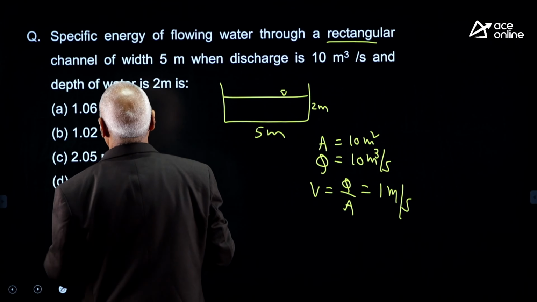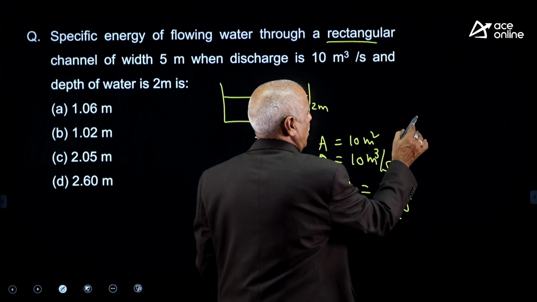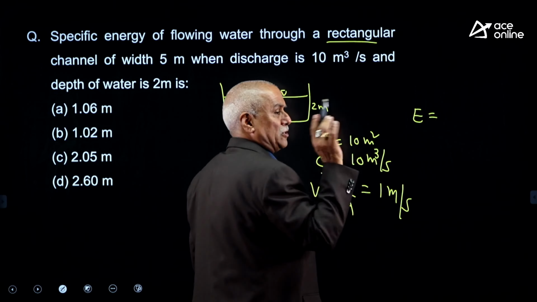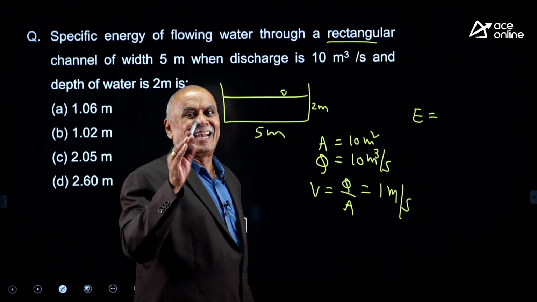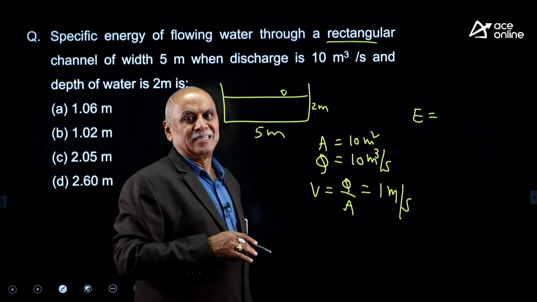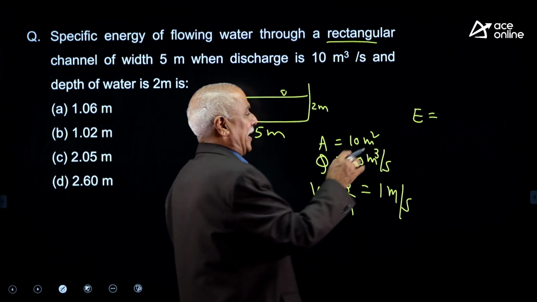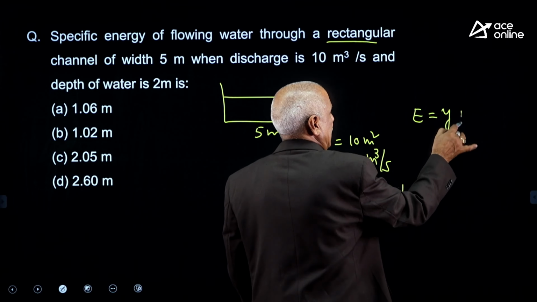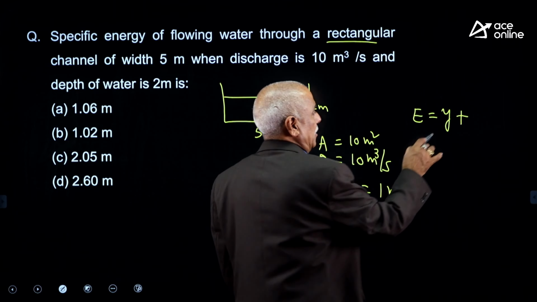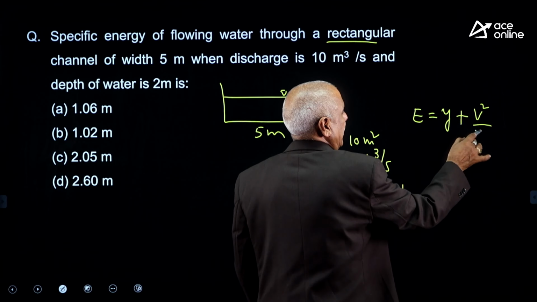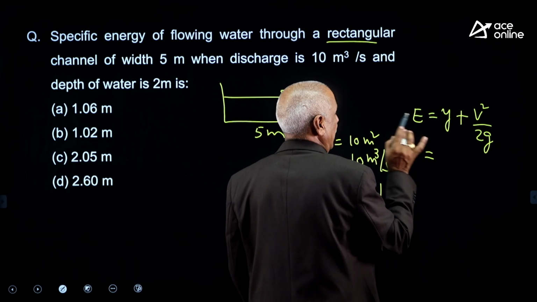He has asked what is the specific energy. Recall the formula for specific energy, it is very important. Sum of the potential and kinetic energies. Potential energy per unit weight, of course we know the definition of specific energy: energy per unit weight of the water. Y plus V square by 2g is the formula.